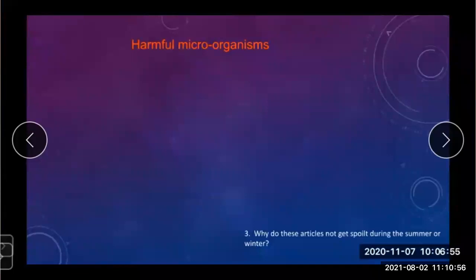But the microorganisms which are responsible for destruction and capable of causing different diseases in humans as well as in animals are known as harmful microorganisms.